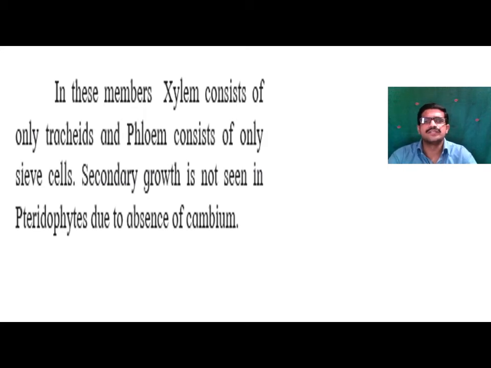Secondary growth is absent in the pteridophyte due to the absence of the cambium ring. The cambium ring is present in between the xylem and phloem tissue. If you observe the vascular bundle, in between the xylem and phloem tissue there is a ring called the cambium ring. This cambium ring shows the secondary growth. This secondary growth is absent in the pteridophyte because there is an absence of cambium ring between the xylem and phloem.